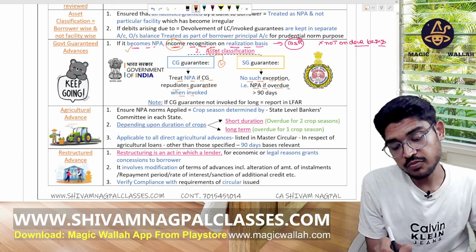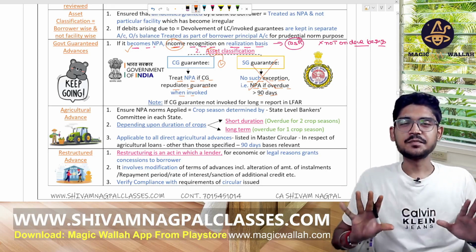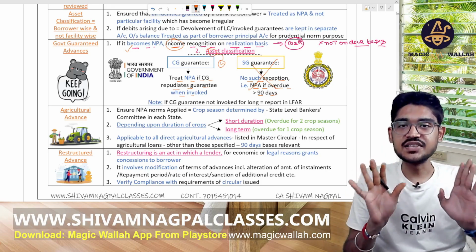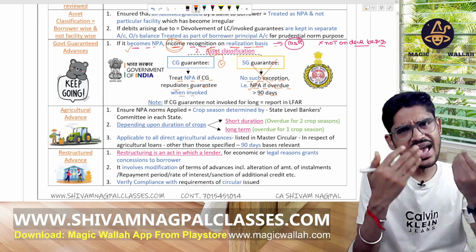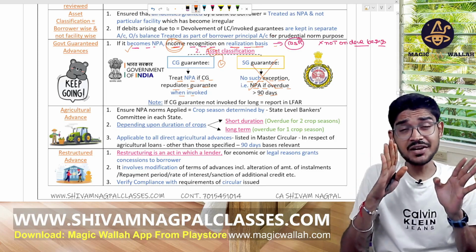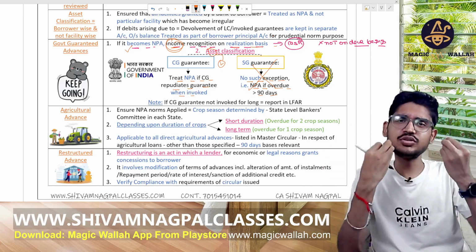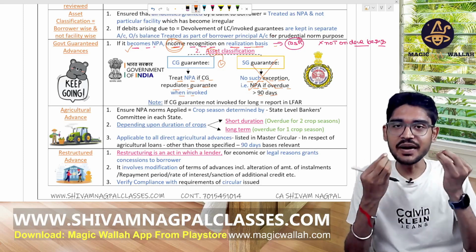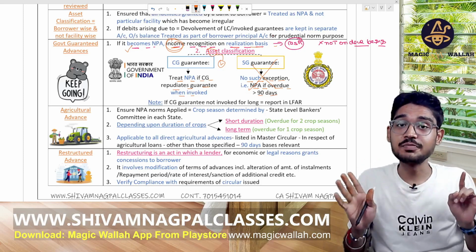It is NPA if overdue for more than 90 days, meaning there is no benefit. For income, the guarantee given by the CG or SG does not matter, but for the classification purpose it does.